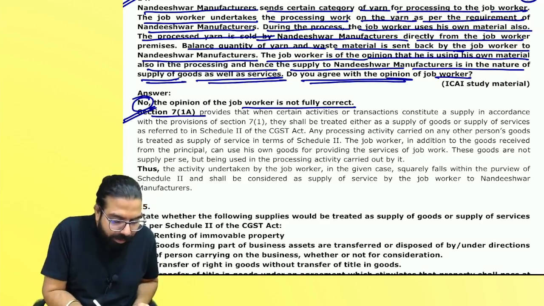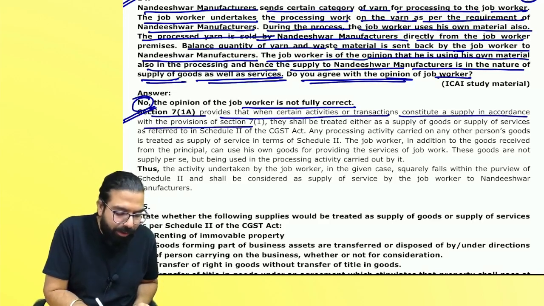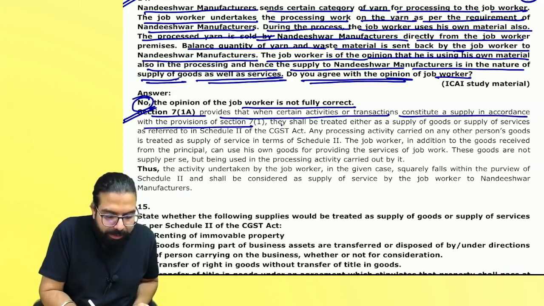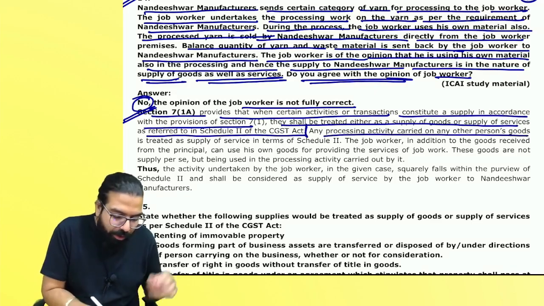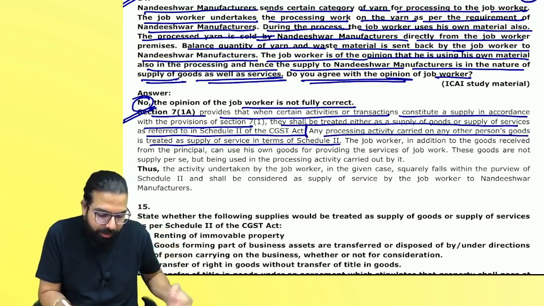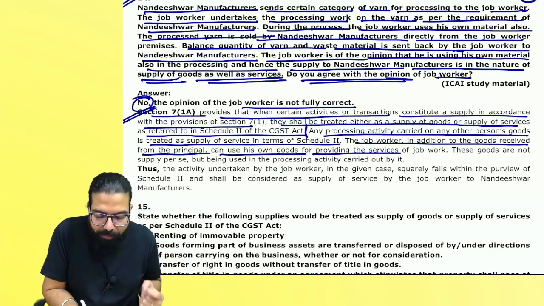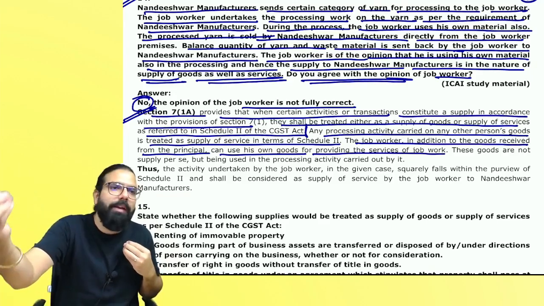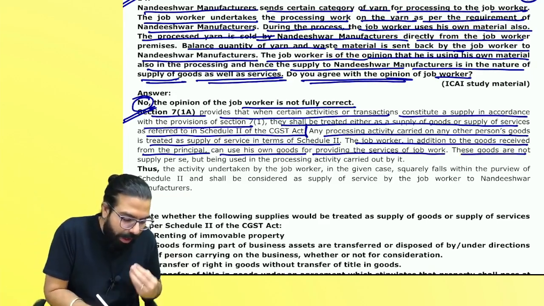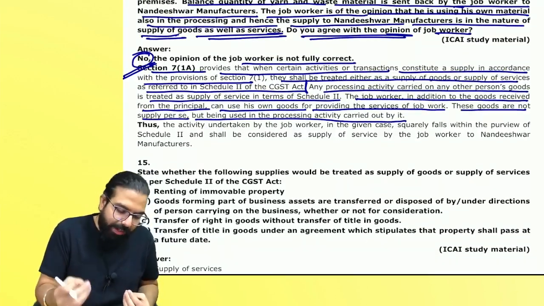Section number 7(1)(a) provides that where a certain activity constitutes a supply, first of all, it should be a supply under section 7(1). They shall be treated as a supply of service or supply of goods as referred to in Schedule 2. Any processing activity on another person's goods is always treated as a supply of service. The job worker, in addition to the goods received from the principal, can use his own material for providing the job work services. When you do the job work for me, you might use some material of your own. These goods are not a supply per se, but are used in the processing activity carried out.